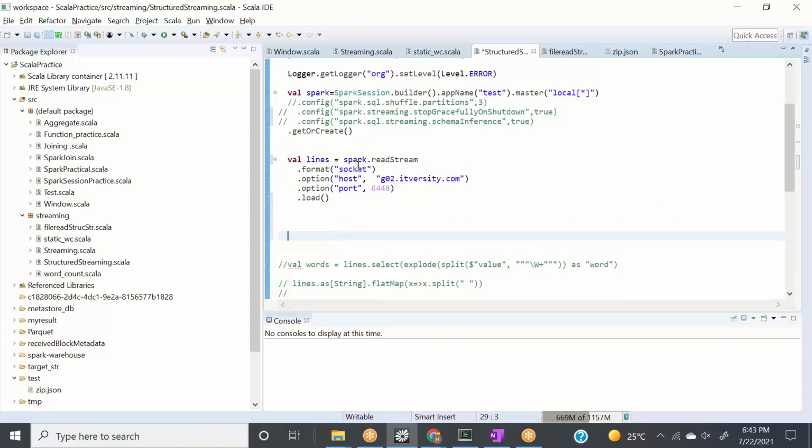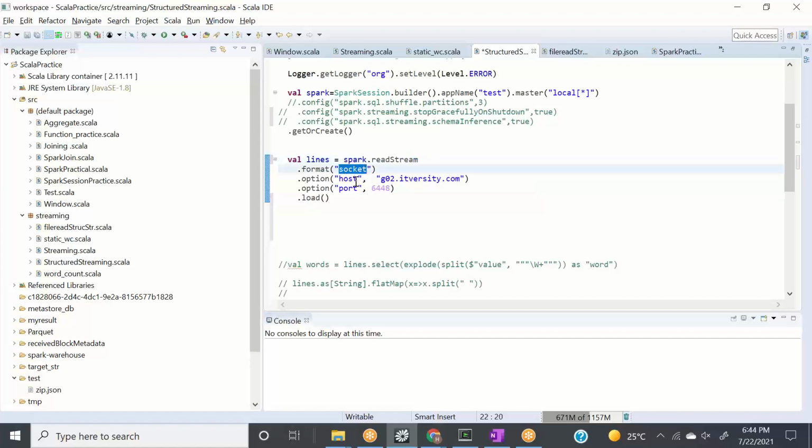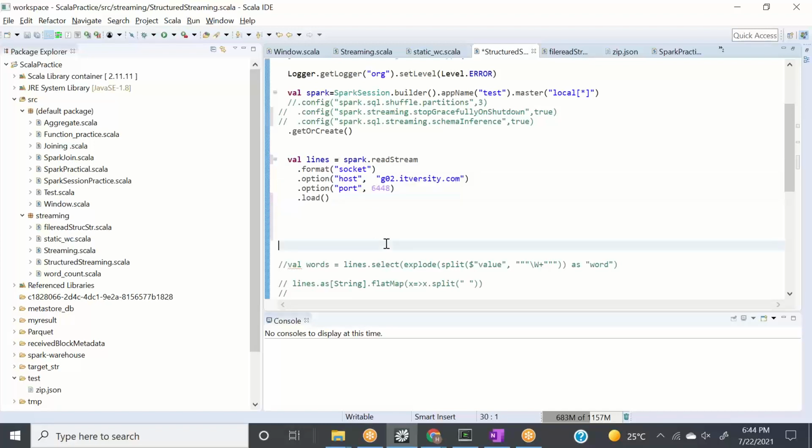The same thing I have written here, spark.read stream. It means read the streaming data from where? From this socket. The socket is made up of host and port, from this host, from this port, and load it. Now let me tell you one thing. Since we are using Spark session here, what should this line be? This line should be data frame, right? So let's see what this line is now. Perfect. This is data frame.